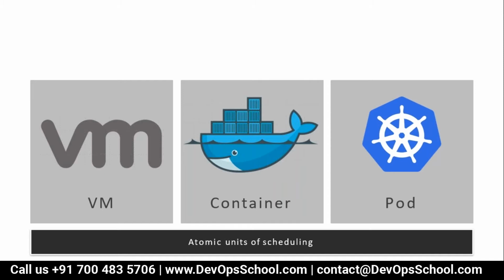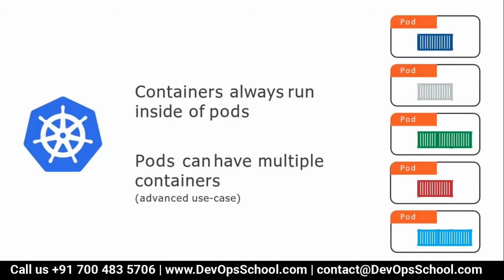So what is a pod? In Kubernetes, if you want to deploy the container, actually you have to deploy it in the pod. That means pod is an atomic unit of scheduling in Kubernetes. You cannot deploy a container directly. You have to deploy in the pod. Is that clear, guys? Everyone? Yes. Simple. So pod is an atomic unit of scheduling in Kubernetes.